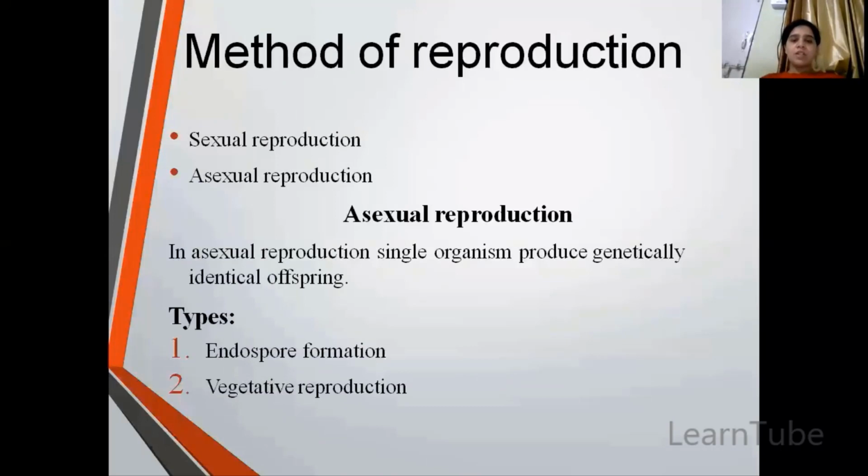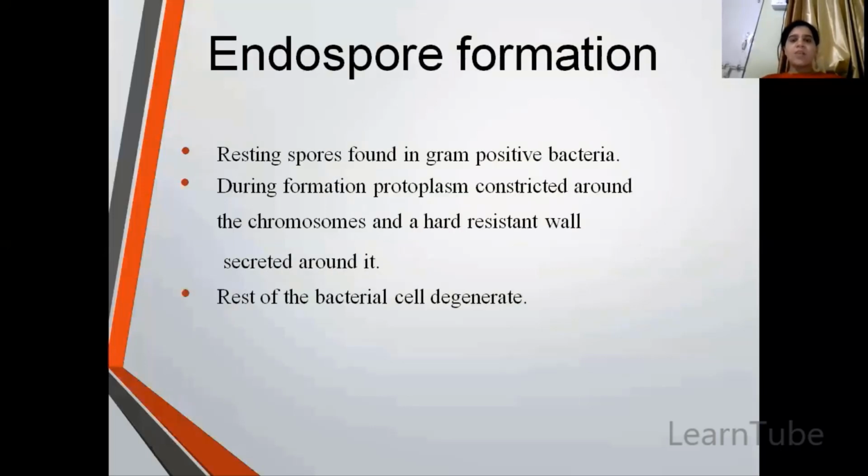Okay, so we will first see the asexual reproduction. It is further subdivided into two types, that is endospore formation and vegetative reproduction. Now what happens in endospore formation? Usually gram-positive bacteria release spores. In short, in layman's language, we can say that these endospores are the eggs of the bacteria. These spores are released into the environment and these spores further germinate and give rise to another cell.